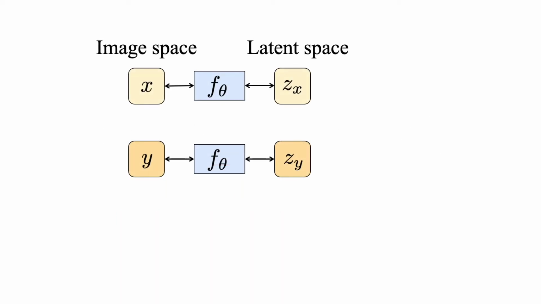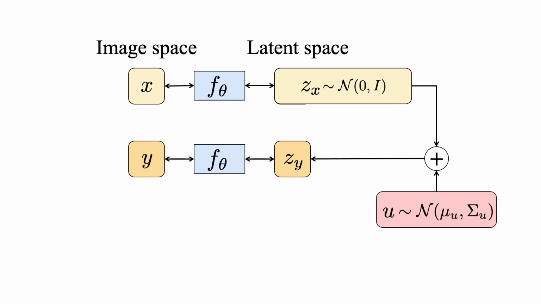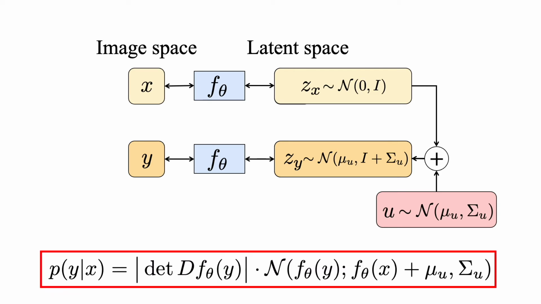We do so by using a normalizing flow model with a specially constrained latent space. In particular, we enforce the latent space of the clean domain to follow a standard normal distribution. Further, we postulate the shift between the domains to be additive Gaussian in the latent space. From these assumptions, the latent space distribution of the degraded domain follows to be Gaussian as well. Now, given this latent space formulation and by using the change of variable formula, we obtain a tractable model for the conditional distribution of Y given X.